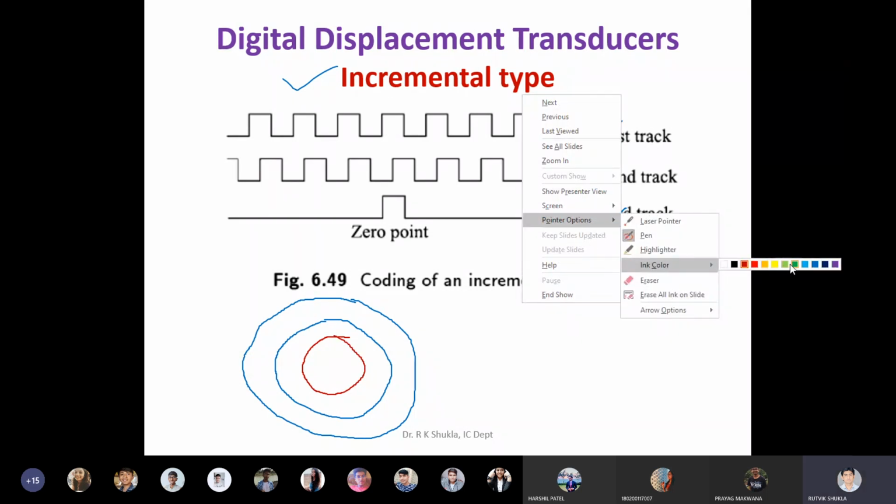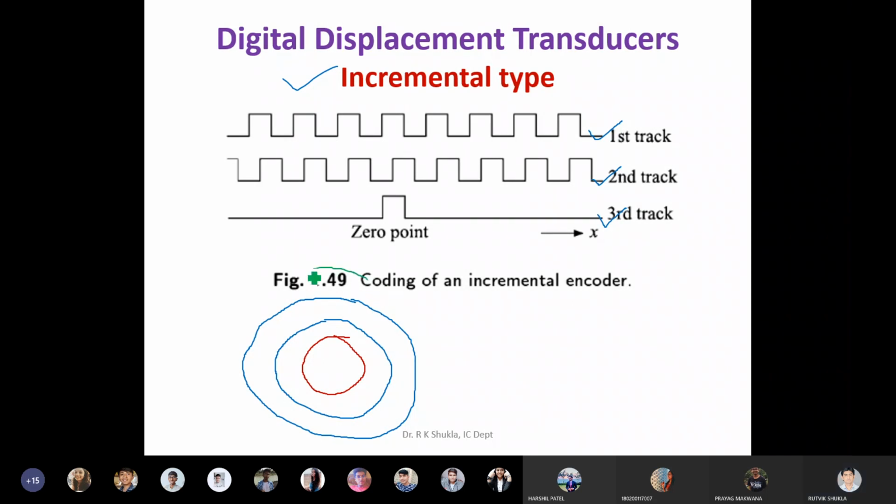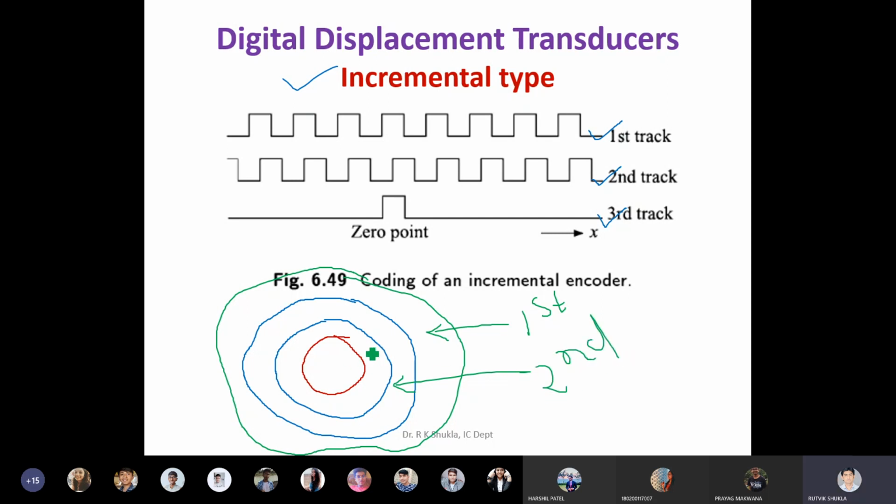I'll draw one outside of this, and this will be my third track. It may be from outward to inward, and you can make it 1, 2, 3 also. It is up to the designer.